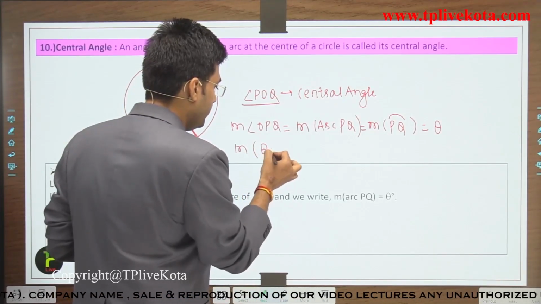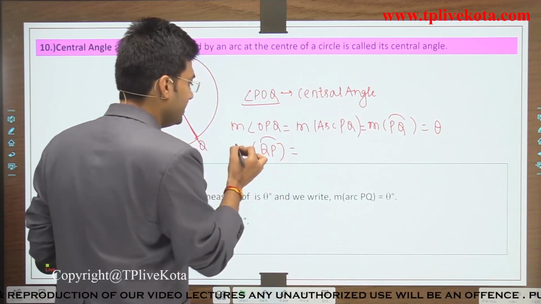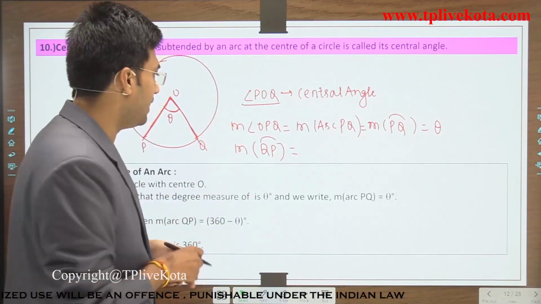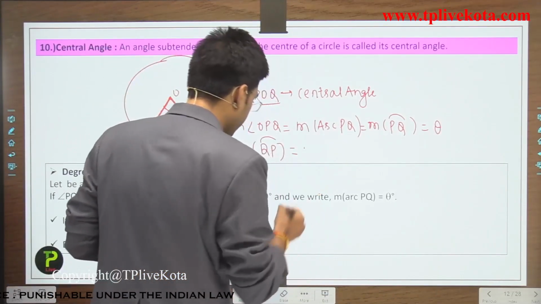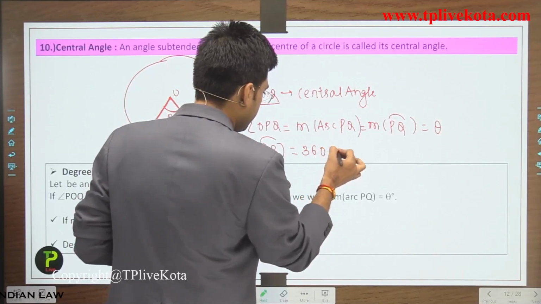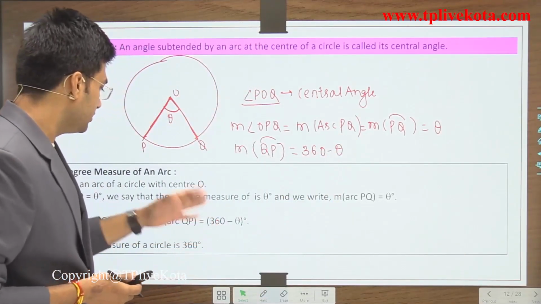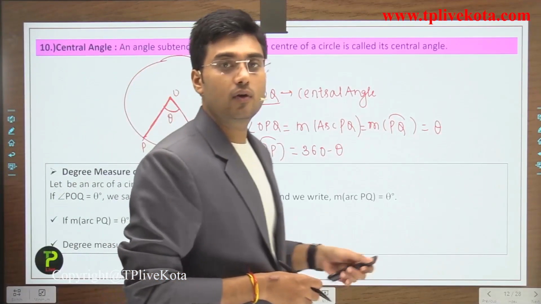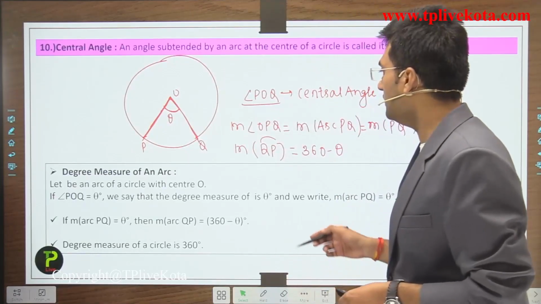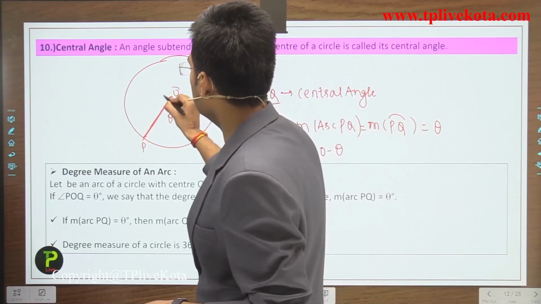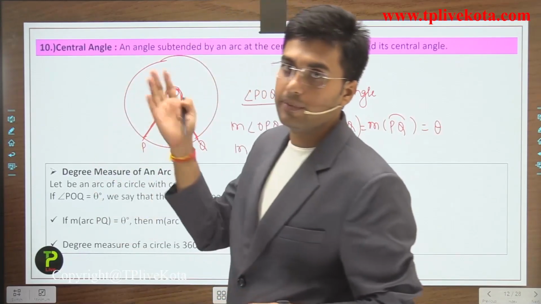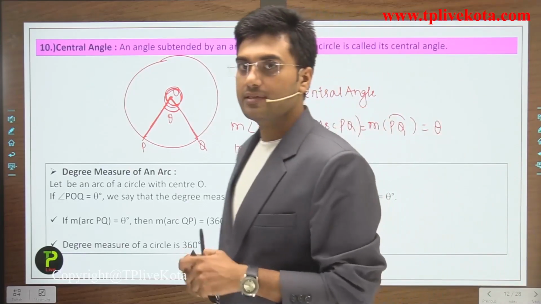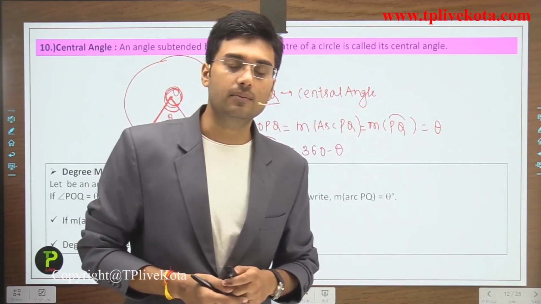arc QP. Measure of arc QP is equal to 360 minus theta, because the degree of the circle is 360 degree. When we move around this point, the complete angle is 360 degree. Clear? Now students, after the central angle, let's move to the next term.